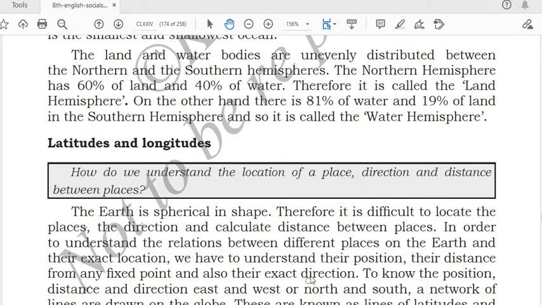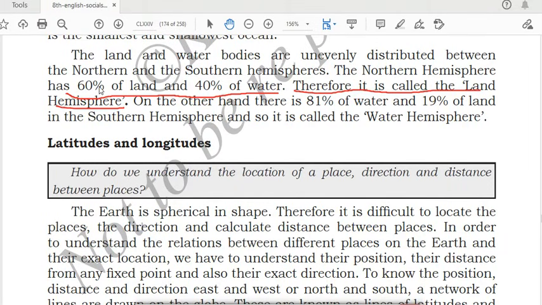Now, in the next paragraph, what we have? The land and water bodies are unevenly distributed between the northern and the southern hemisphere. It means the distribution of land and water is not equal on earth. The northern hemisphere has 60% land and 40% water. Since most of the part is covered with land, it is called the land hemisphere. Why is the northern hemisphere called the land hemisphere?